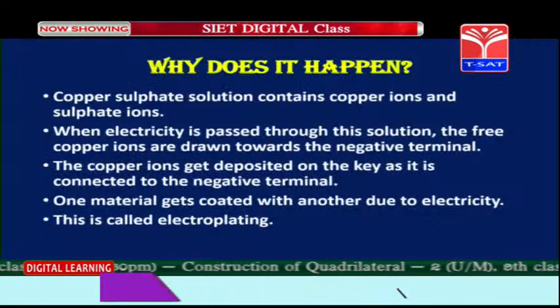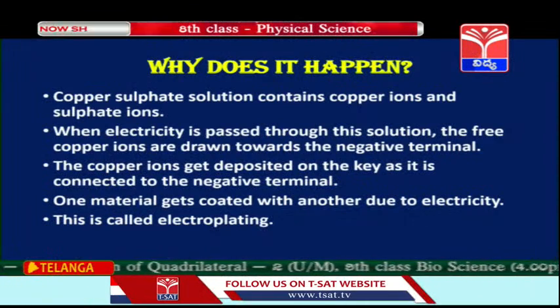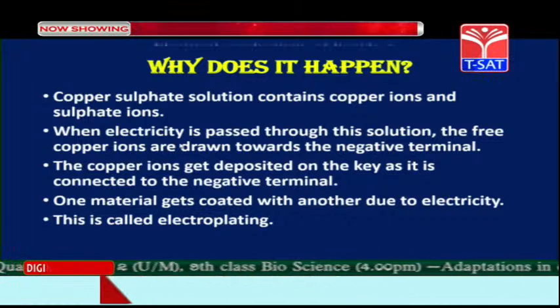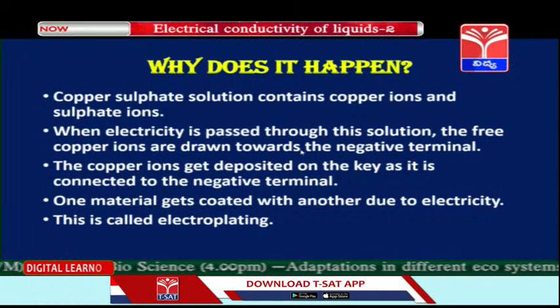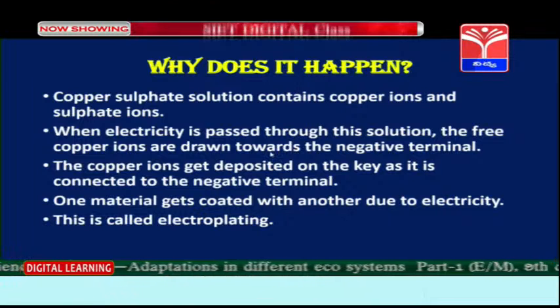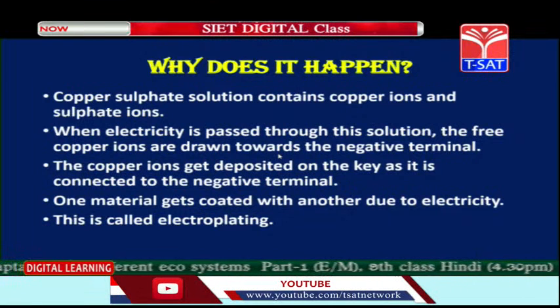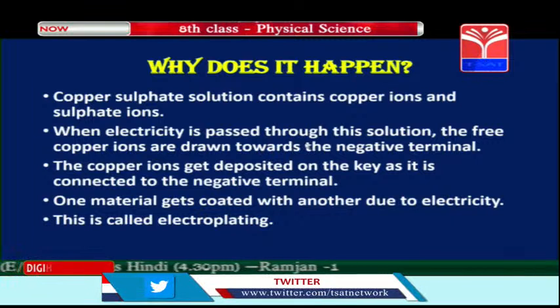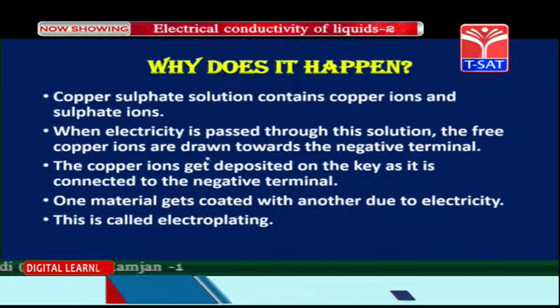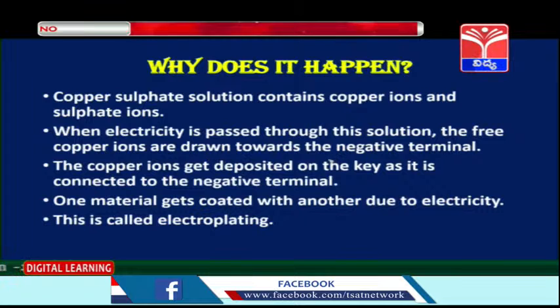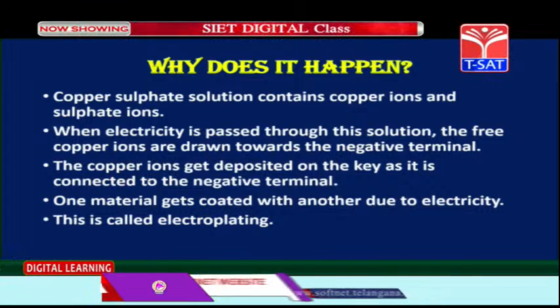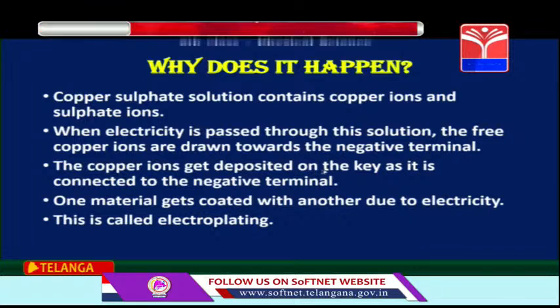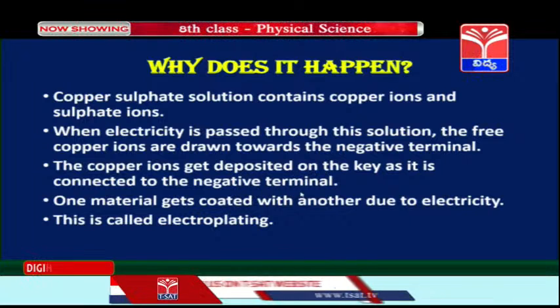Copper sulfate solution contains copper ions and sulfate ions. When electricity is passed through this solution, the free copper ions are drawn towards the negative terminal. The copper ions get deposited on the key as it is connected to the negative terminal.